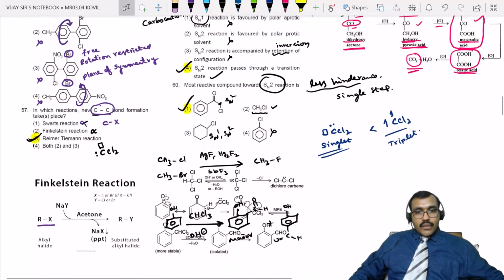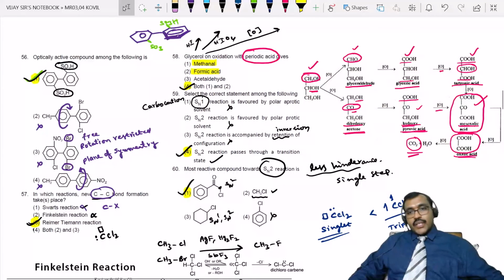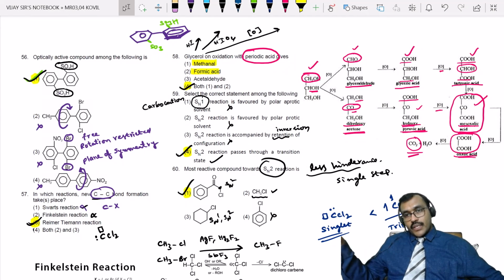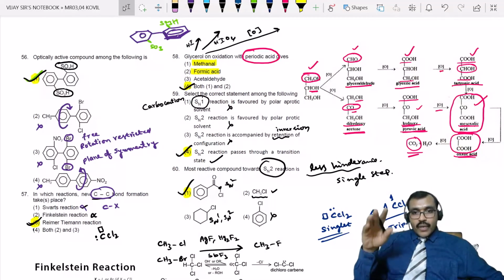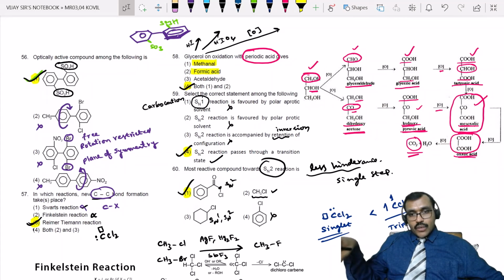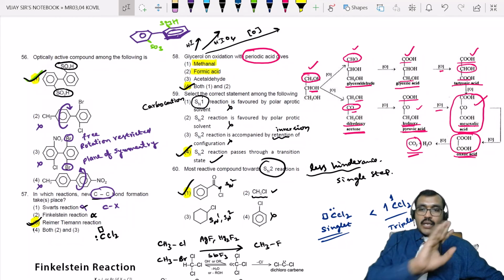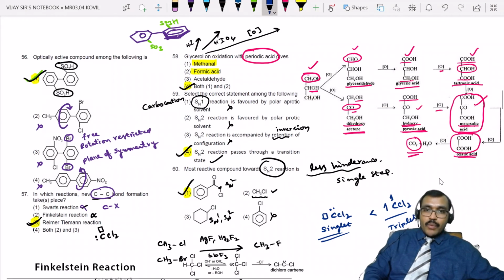Now, if it is oxidation, then these are the different possibilities. Either the first carbon may convert into oxidized product or maybe the second one. If the first one undergoes oxidation, you get glyceraldehyde, glyceric acid, tartronic acid and mesoxalic acid. Whereas if the second one undergoes oxidation, you get dihydroxyacetone, hydroxypyruvic acid, mesoxalic acid and oxalic acid. Finally, it converts into carbon dioxide. Right? And remember this one also.